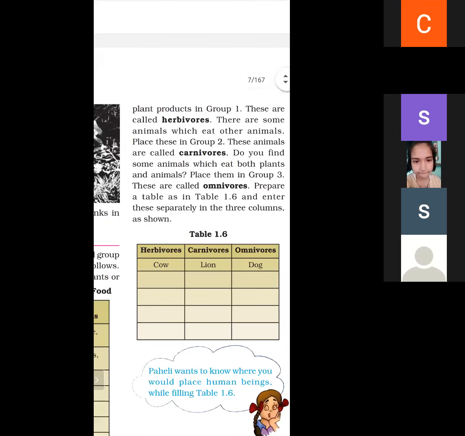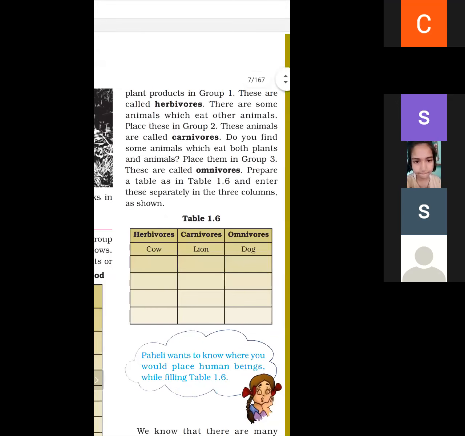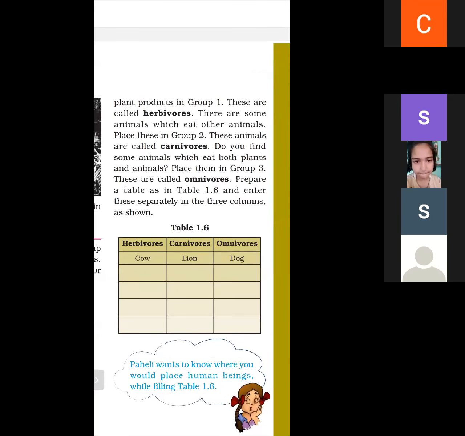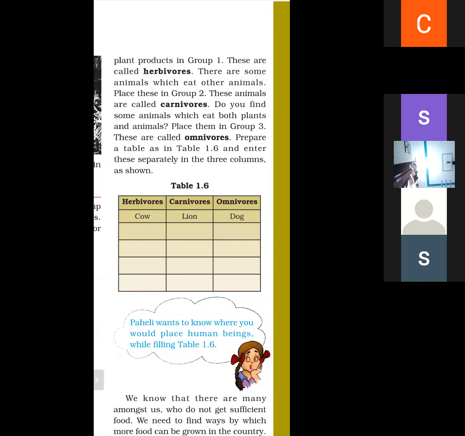The animals which eat only plants or plant products are called herbivorous. The animals which eat the flesh of other animals are called carnivorous. The animals that eat plants as well as the flesh of other animals are called omnivorous. So what are carnivorous, what are herbivorous and what are omnivorous?